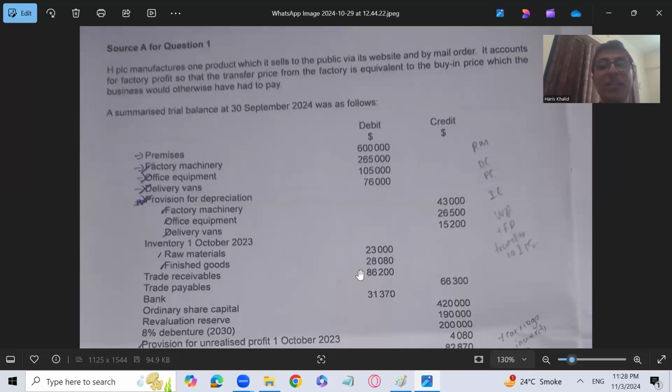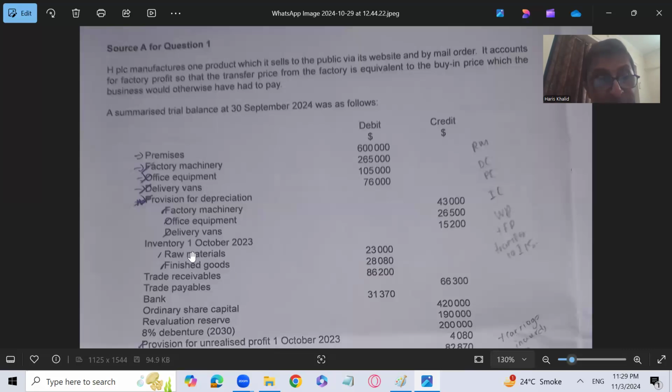One thing I always tell my students, and I want you to remember, which is very important: if the question is of factory profit, and the examiner has informed you that goods are transferred at transfer price from the manufacturing to the trading account, then it is understood that the finished goods closing inventory is at transfer price.